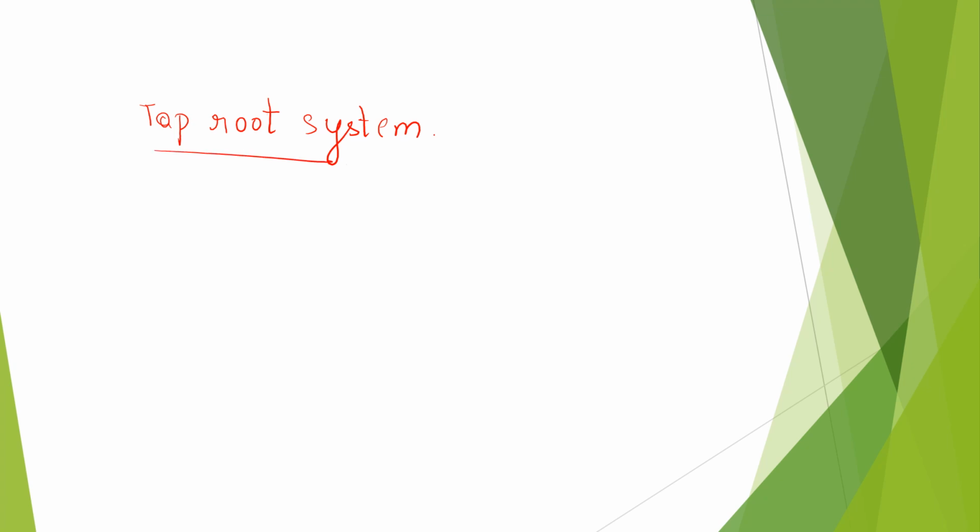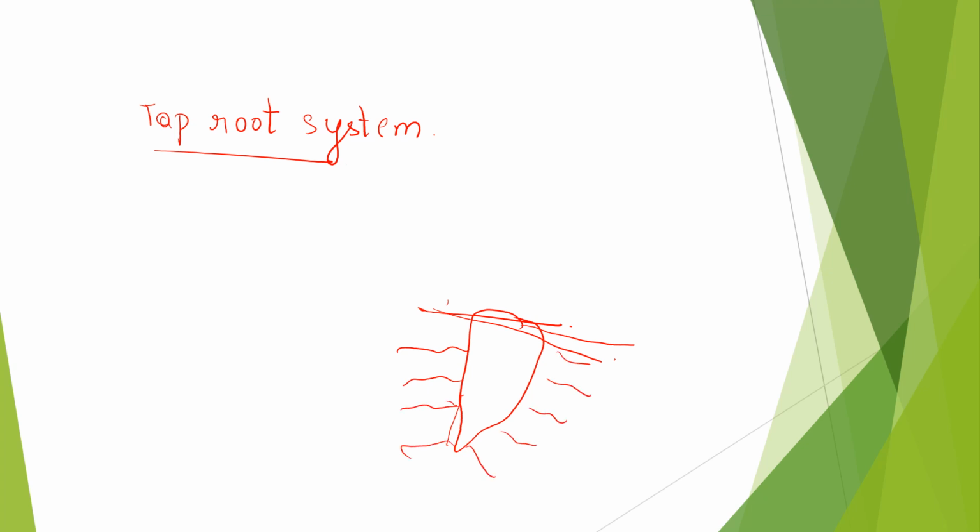Now just see here, this is the land, right? Here you will find a big thick structure, and to that these thin roots will be attached. This is the primary root. What is it called? Primary root or taproot. And this grows deep into the soil.